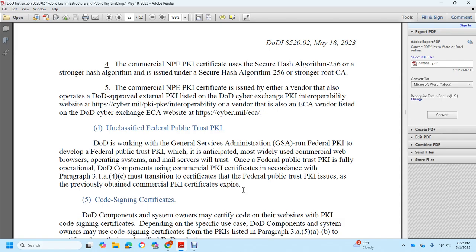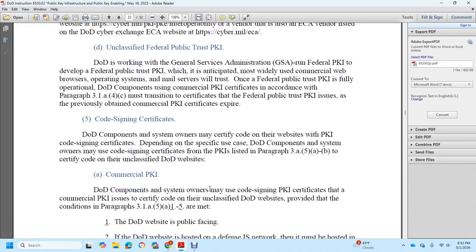External Certificate Authority, Unclassified Federal Public Trust Public Key Infrastructure, DoD working with the General Services Administration, is running the Federal Public Key Infrastructure that developed the Federal Public Trust PKI. It is anticipated that most widely used commercial web browsers, operating systems, and mail services will trust the Federal PKI. Once fully operational, DoD components will transition to the Federal Public Trust PKI certificate in accordance with paragraph 3.1.a.4.c, as previously obtained commercial PKI certificates expire.